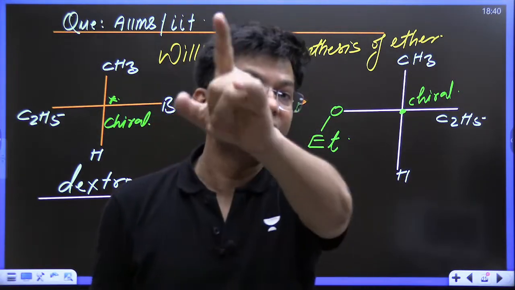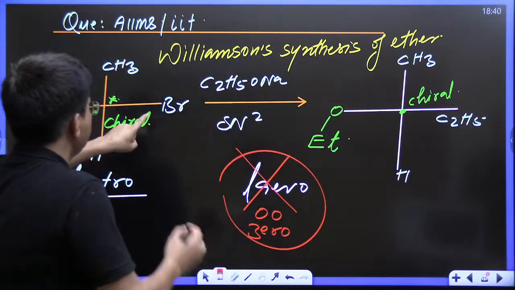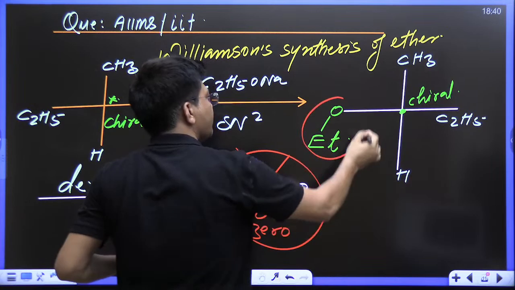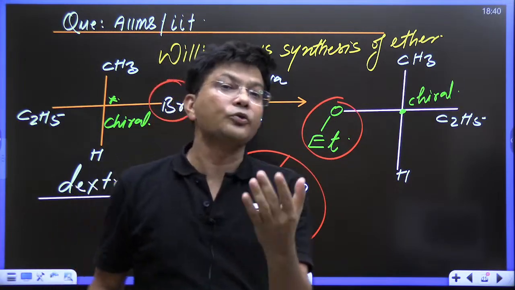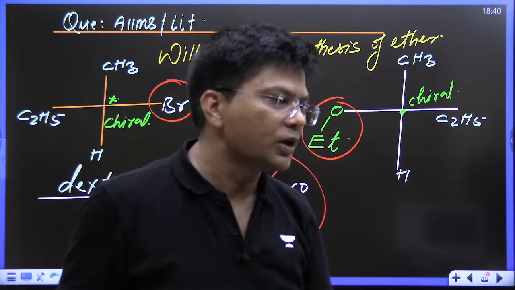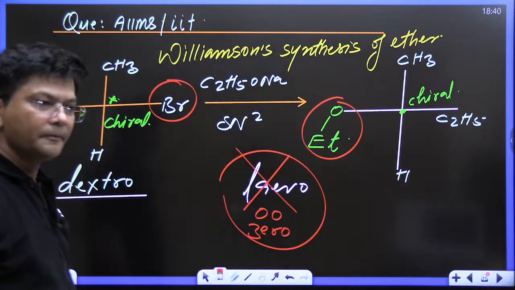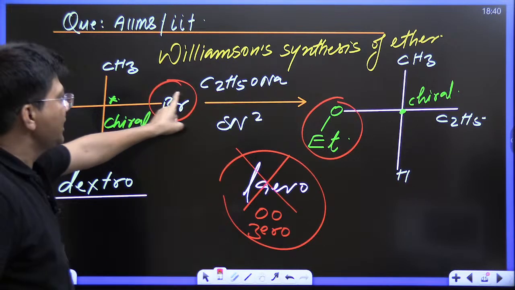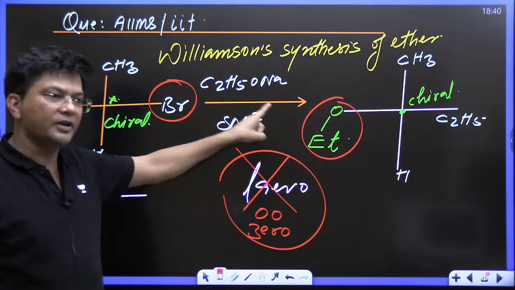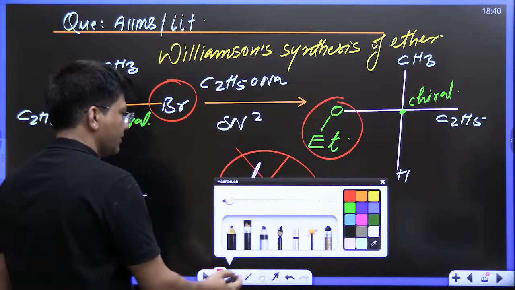See, in this compound there is bromine and here is OC2H5. Do you think the molecular formulas of these two compounds are the same or different? Different.